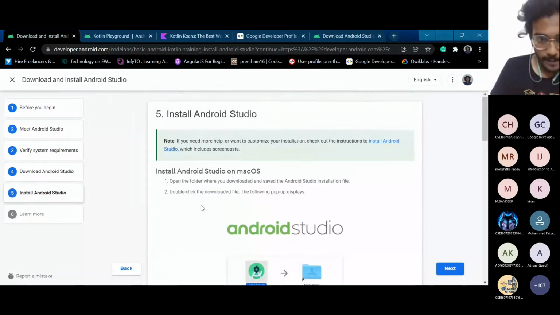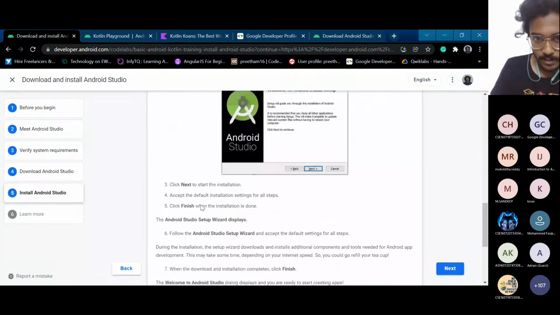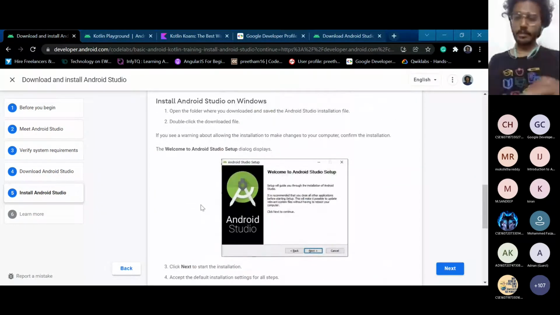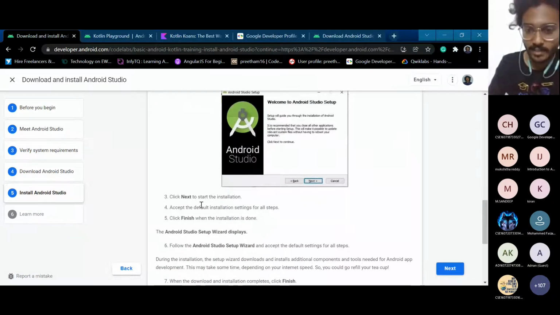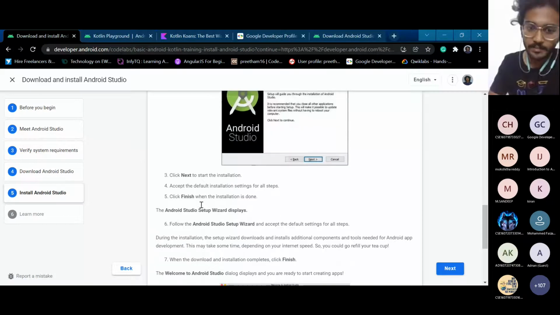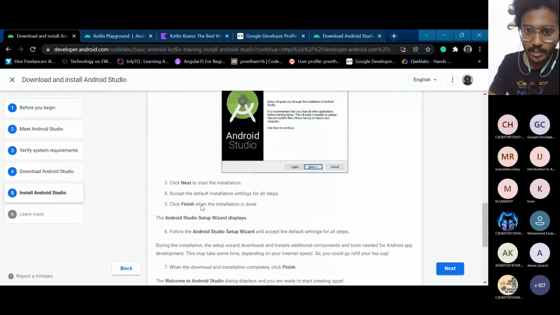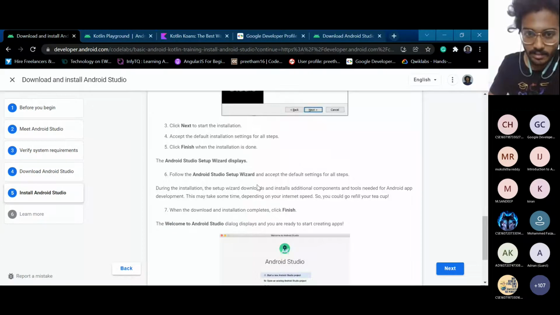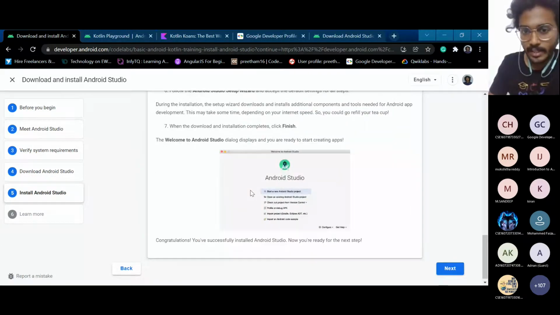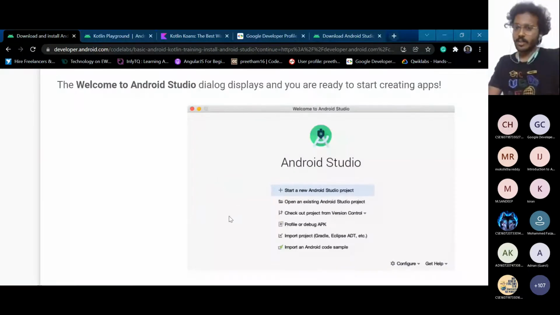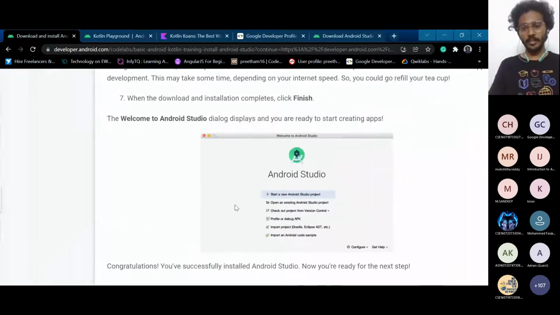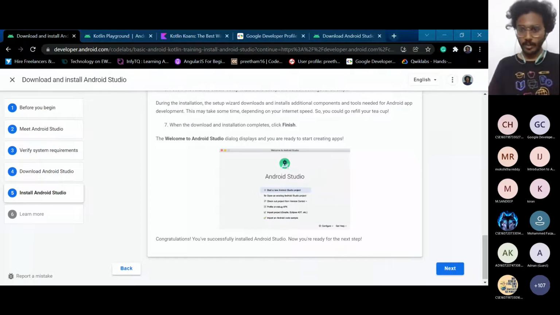And yeah, you know how to install after clicking the download button, right? Just go with the default installation settings and click finish. After you press next for the setup, you will be getting this type of screen. Okay. When you first start Android Studio, here is where you can start a new Android project. And then let me show you this in practical. Wait a sec.